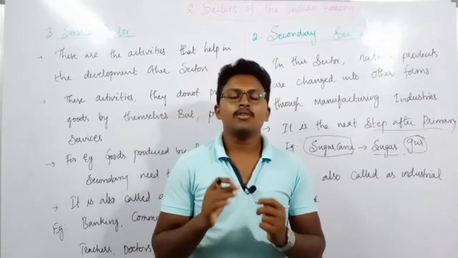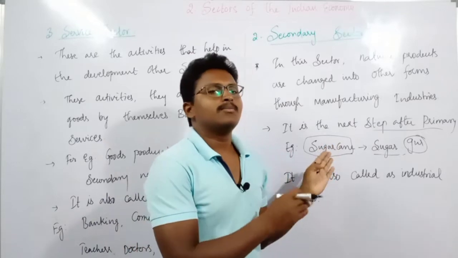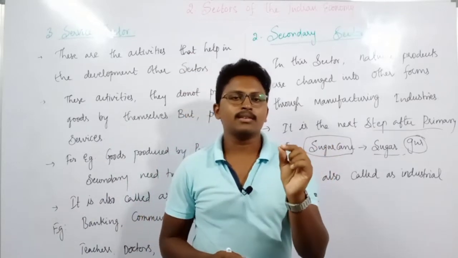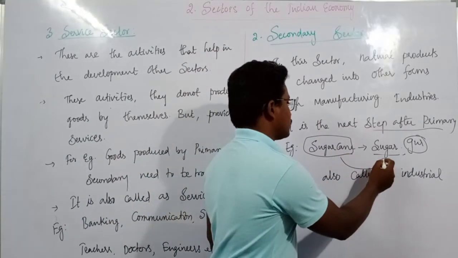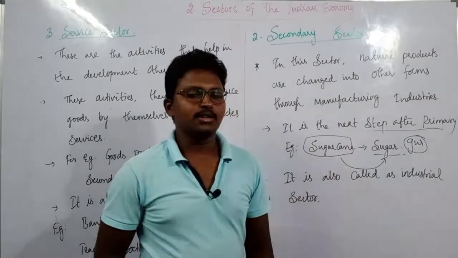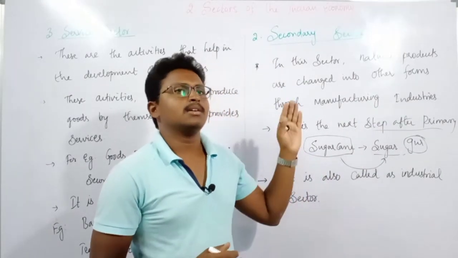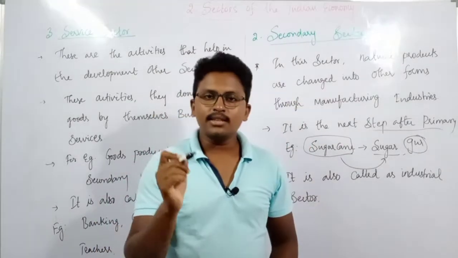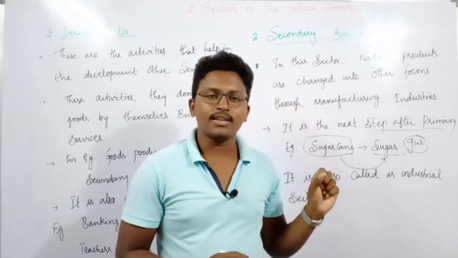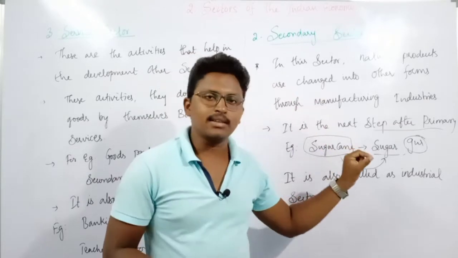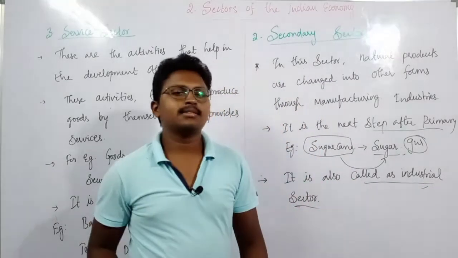That means once the primary sector activities are done, the next step is the secondary sector. For example, in the primary sector, sugar cane is produced. The next stage is that it will be turned into sugar by the process of manufacturing in the industries. So the next step after the primary sector is the secondary sector. And since most of the activities in the secondary sector involve manufacturing, which can be done in these industries, that is why the secondary sector is also called the industrial sector.